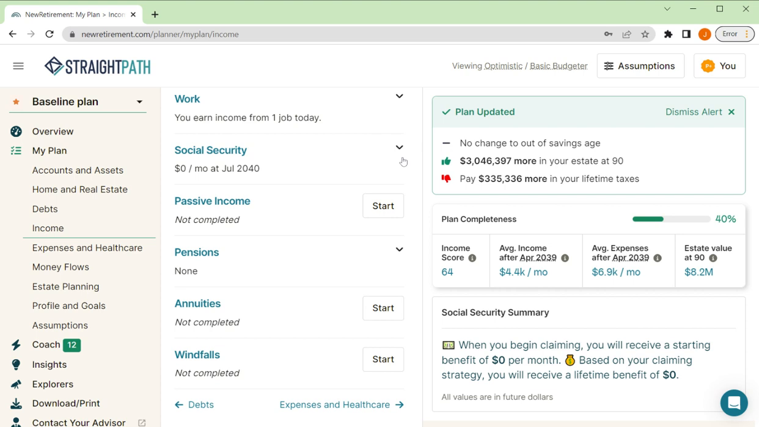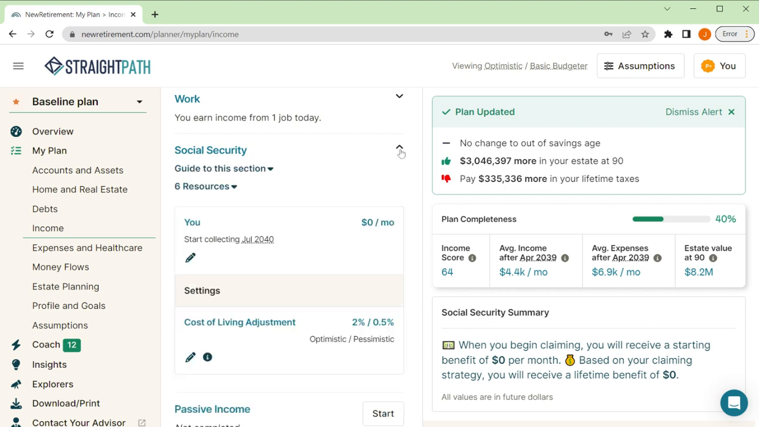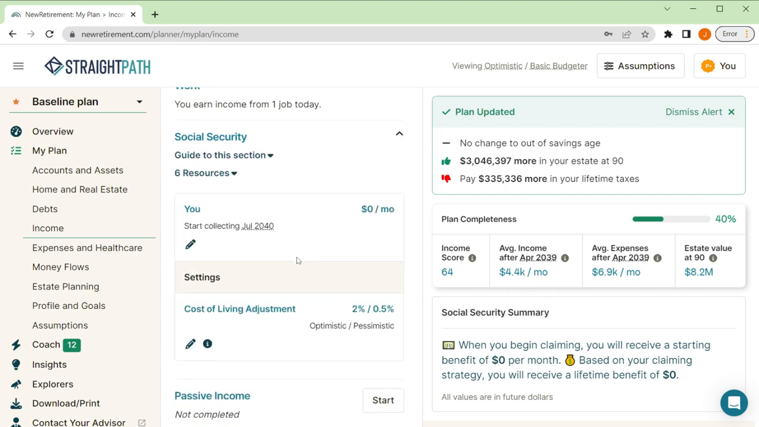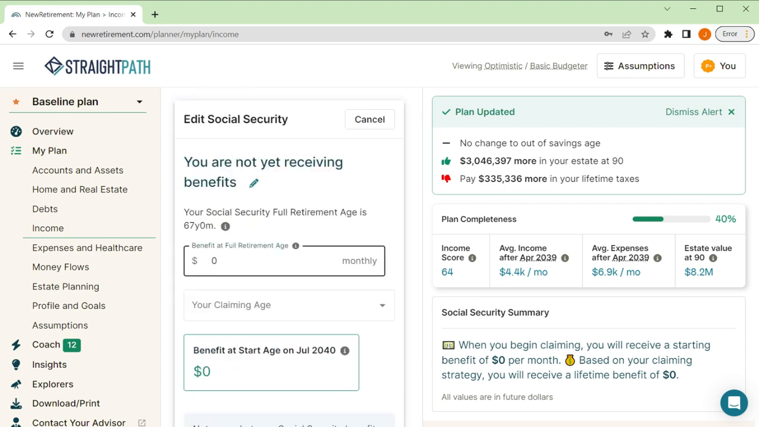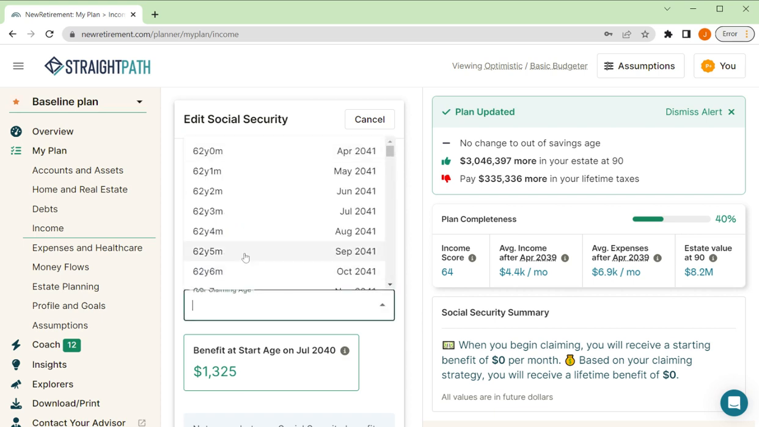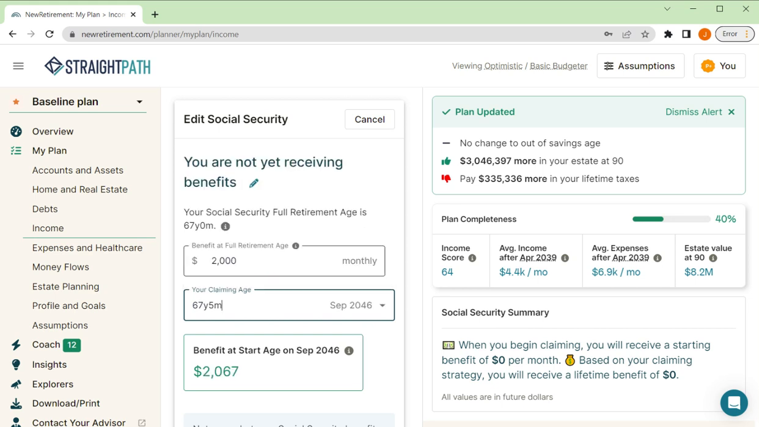All right. Let's go to Social Security. So you can enter that here. Again, just to skip down here, these are the assumptions for the cost of living adjustments for Social Security. Click on the pencil to edit Social Security, and let's just say I'm expecting to get $2,000 a month. I hope it's actually more than that. But that's at my age of 67. Okay, my full retirement age.